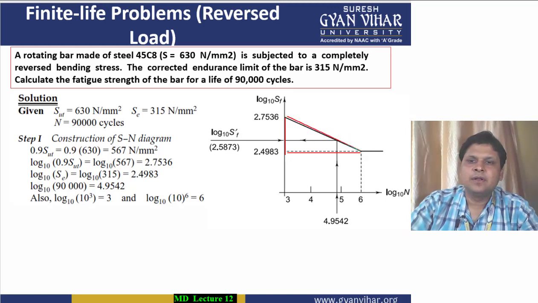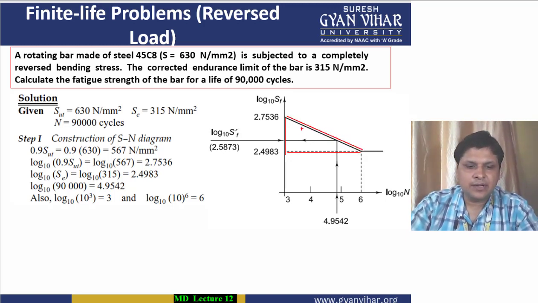And also there is a small triangle, I am highlighting it in blue color. Now as you can see, these two triangles are similar to each other.